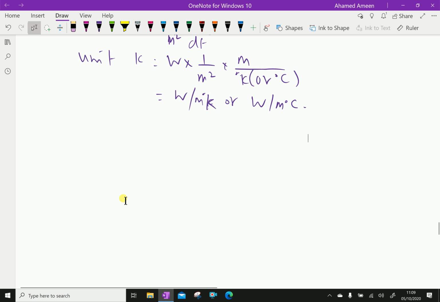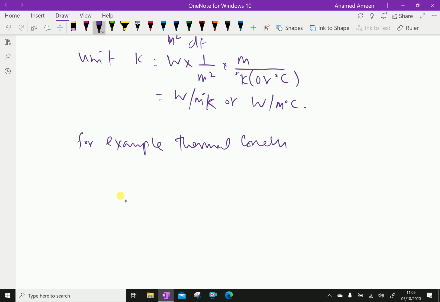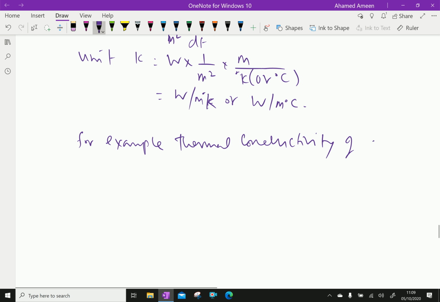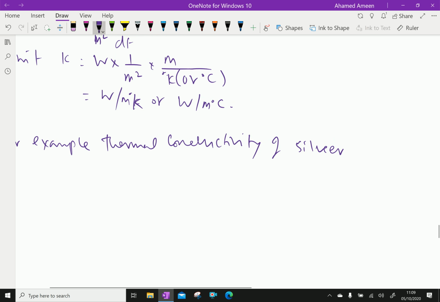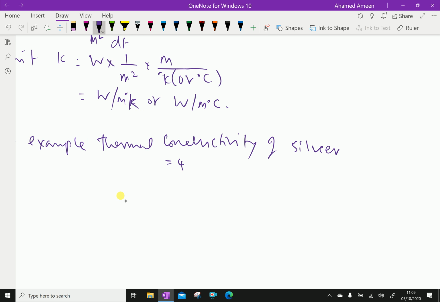For example, thermal conductivity of silver equals 410 watts per meter degree Kelvin.